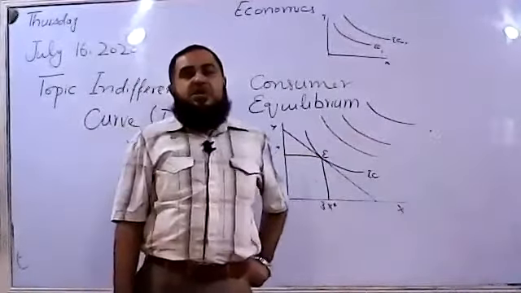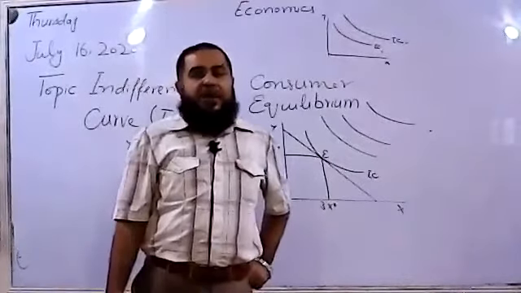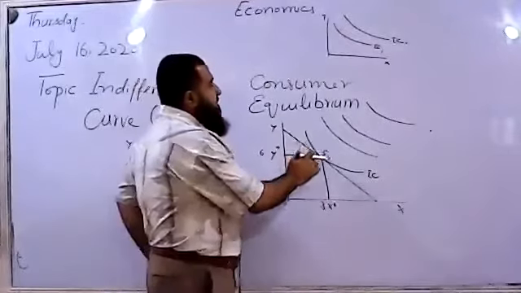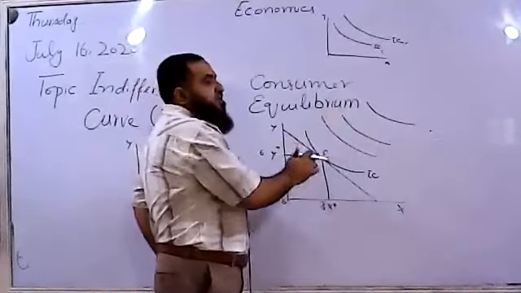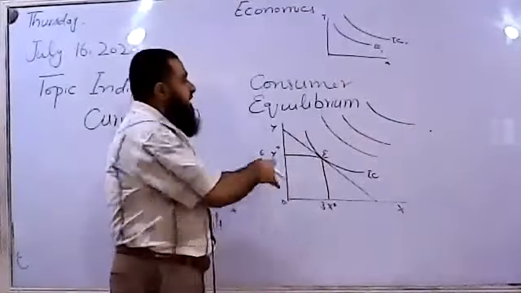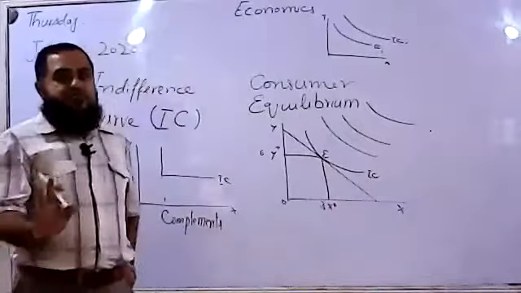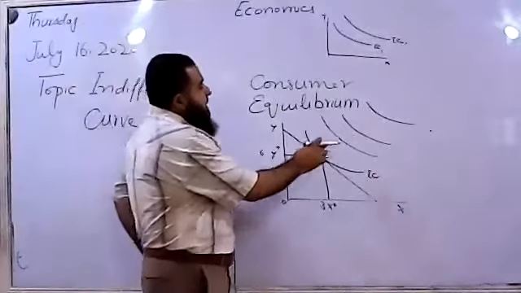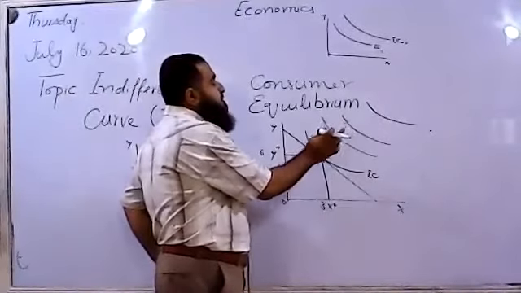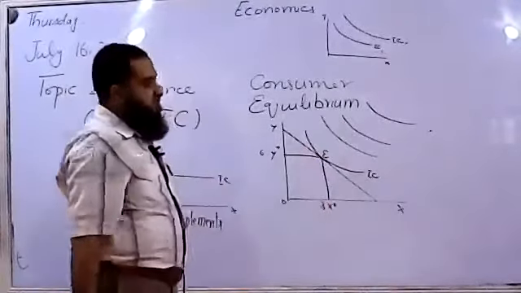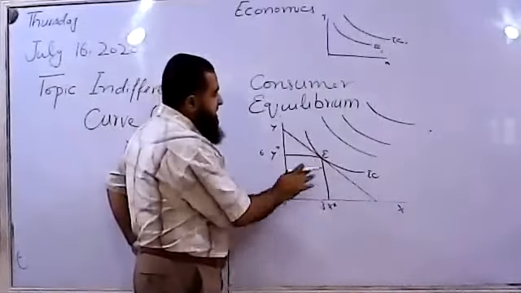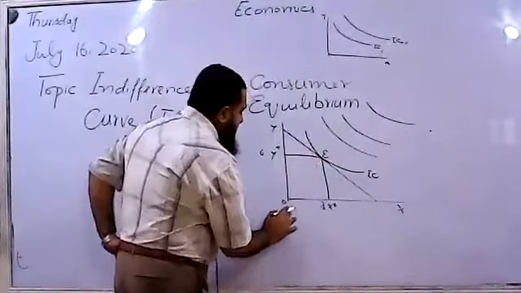Like one person is nowadays using a motorbike, he cannot afford a car. So when his income increases, he will move on to another indifference curve. A car will have a higher welfare level than the motorbike, so his welfare will be increasing. So we say the higher indifference curve cannot be approached unless his income level increases. So this is the highest attainable within his income and the prices, and we can say it is at equilibrium.